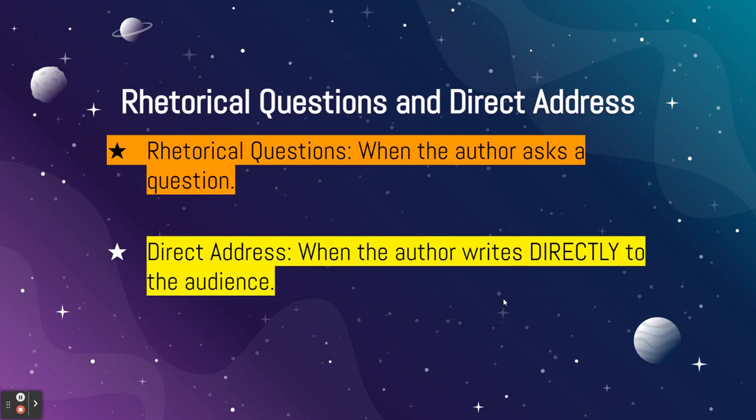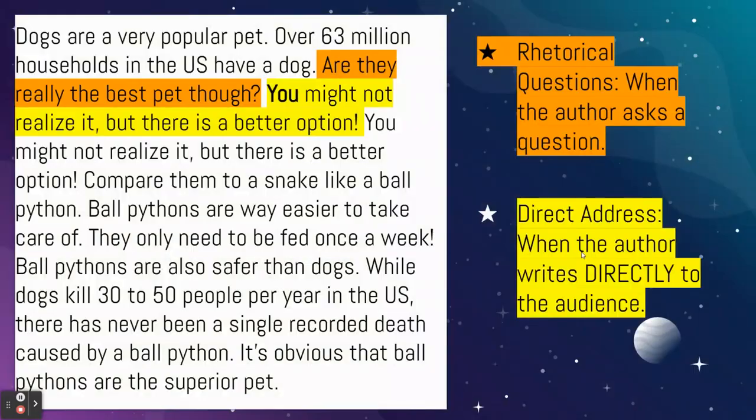All right, now we've got to hit our two fancy new words here: rhetorical questions and direct address. The key words here are questions and direct. A rhetorical question is when the author asks a question in the text, and direct address is when the author is writing directly to you, the reader. Now, there were examples of these in that passage. "Are they really the best pet, though?" is a rhetorical question. And "You might not realize it, but there's a better option" is direct address. This one's a question, this one's talking directly to you.